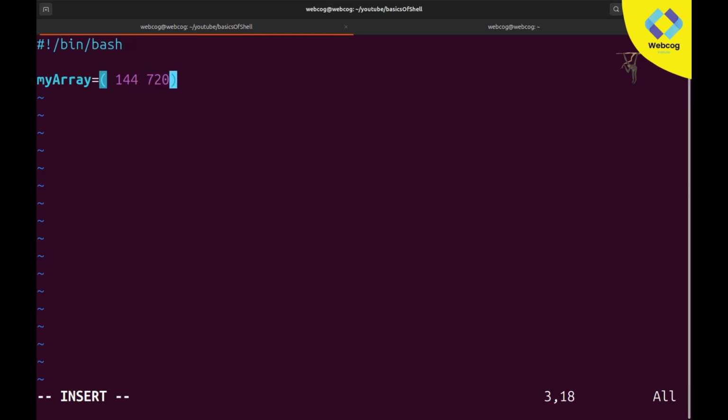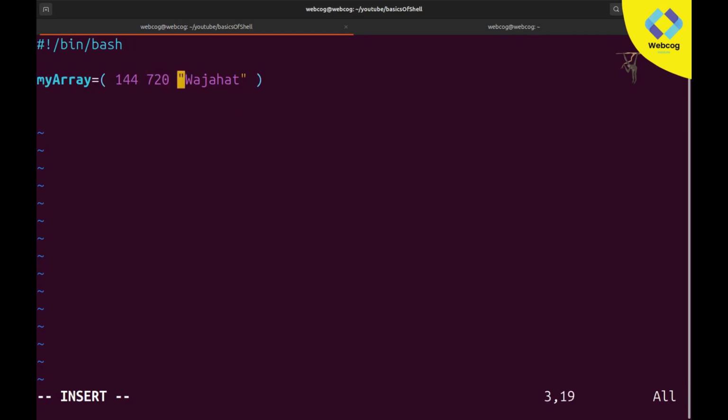I want to add more values. Just add one more space and write your other values. This time I want a string, so my string will be my name, like Wajahat, space. You can see this time three values are stored in this. We have a variable by the name of my array equal to, and first of all this space is necessary. I am again going to tell you these spaces are necessary. So this is our first value. After that we put a space, and here we put a second value, then we put a space, and here is our third value, which is our string.